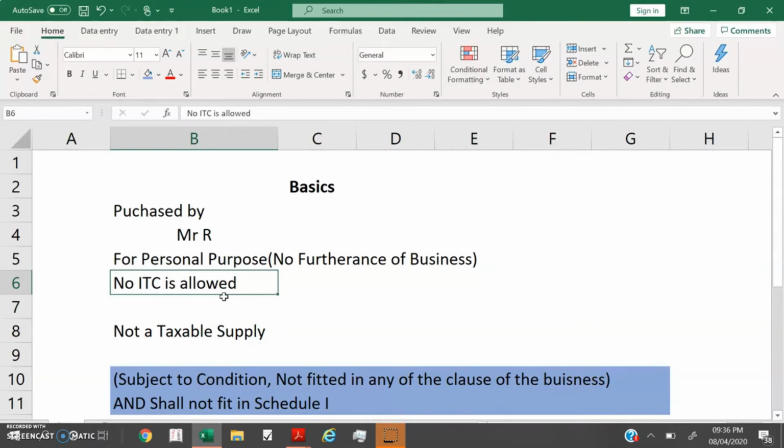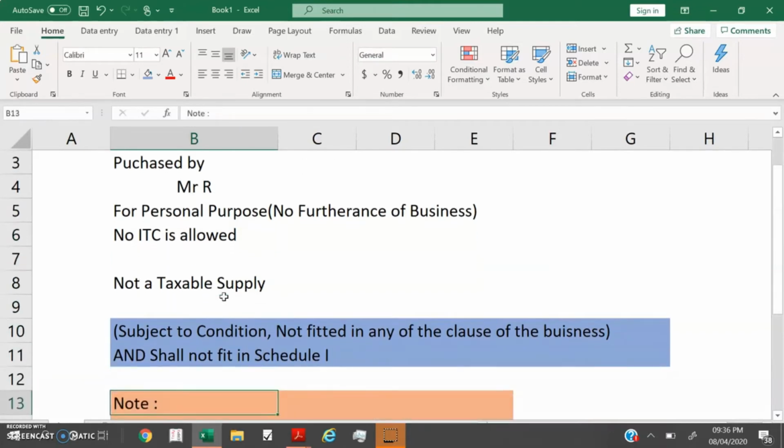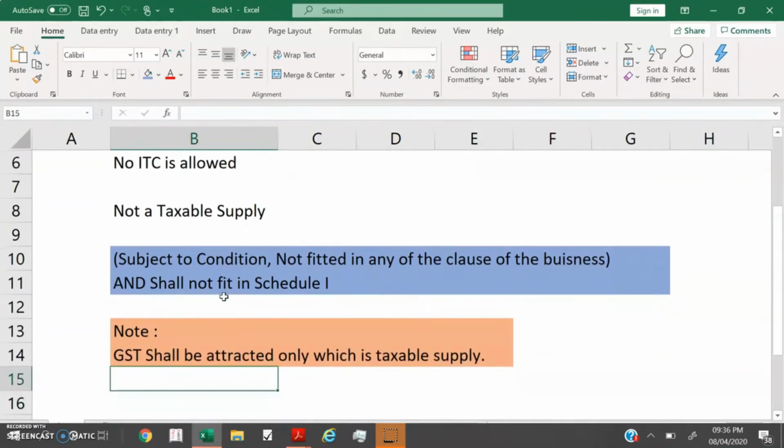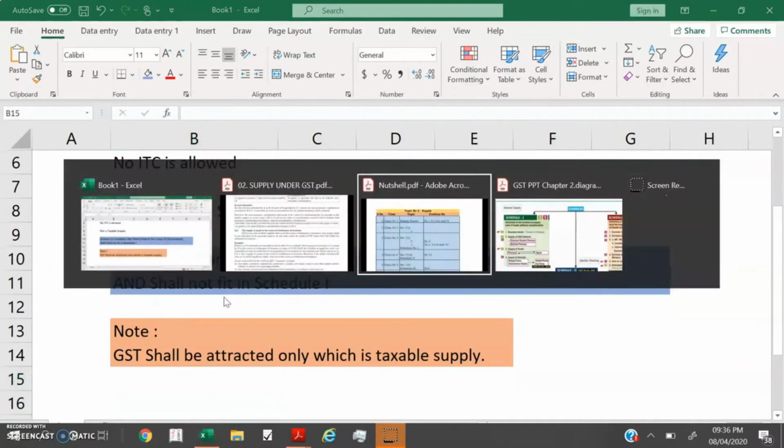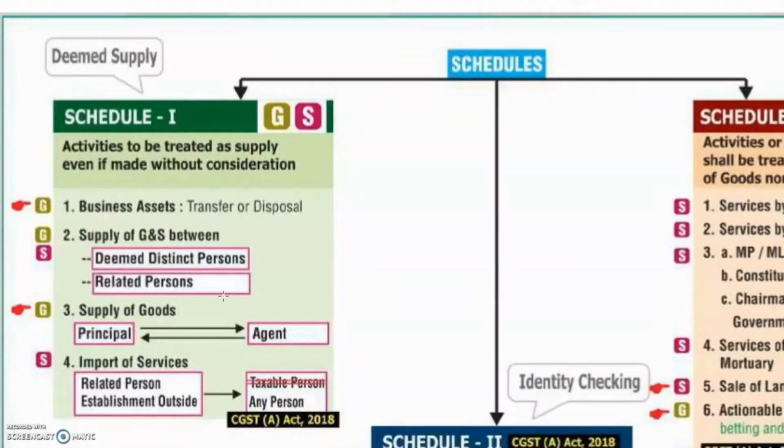Therefore, it is not a taxable supply. And there are some conditions. The conditions are subject to condition not fitted in any clause of the business. We have some 8 to 9 clauses of business and it shall not fit in Schedule 1. Sir, what is Schedule 1? Next question. This is Schedule 1.